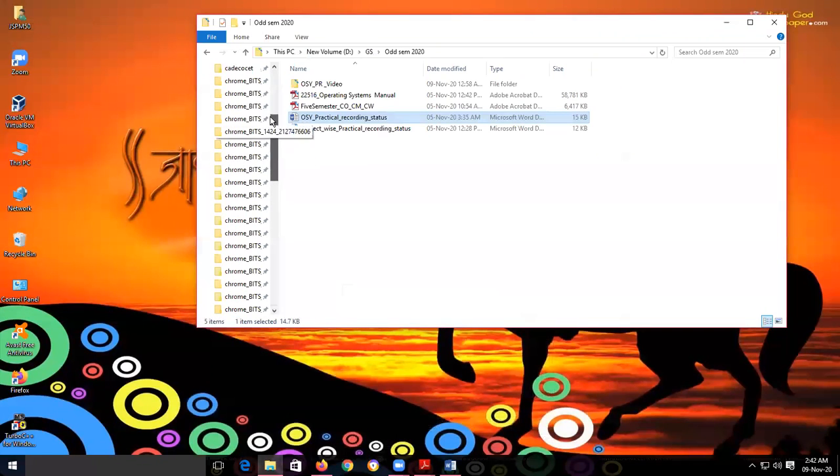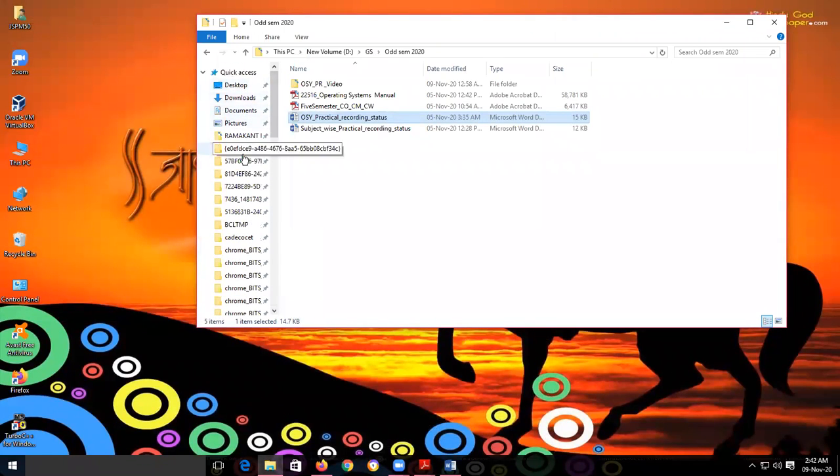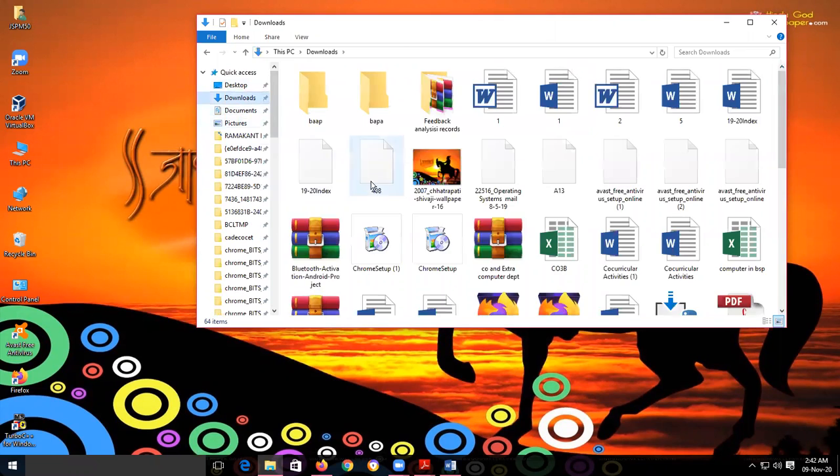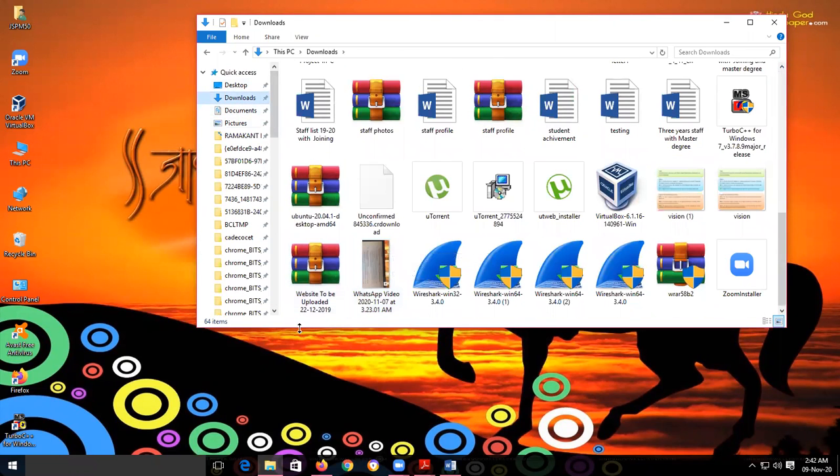So how can we install it? See here, this is the downloads folder. To install it, double click on it. Right now we have only downloaded Ubuntu and VirtualBox. We need to install them. First you have to install the VirtualBox.